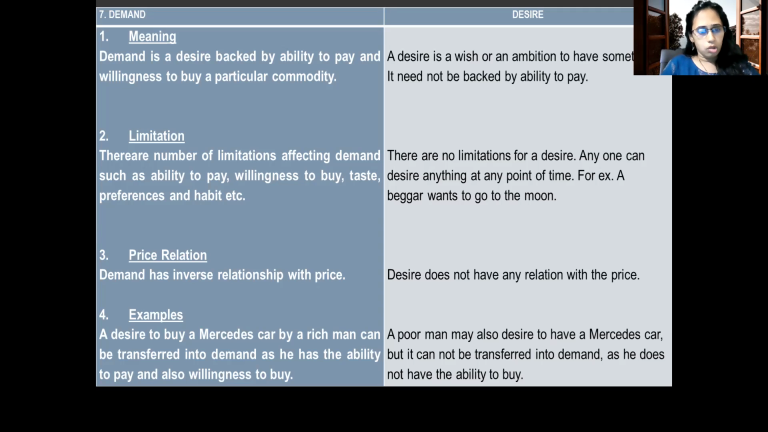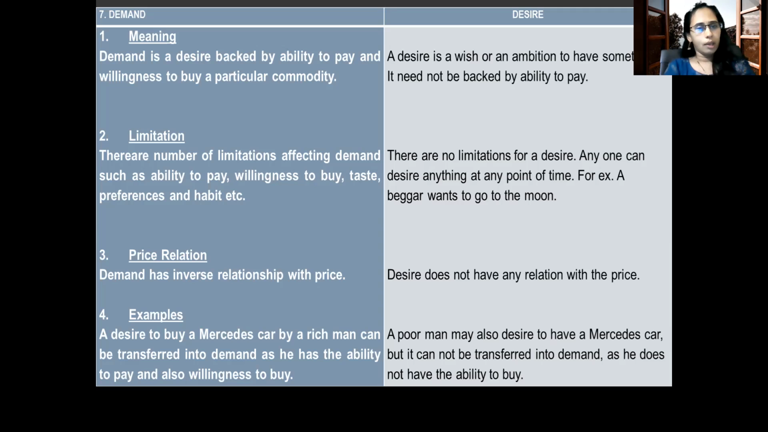Next, price relation. This is the basic part of it. Price and quantity demanded have an inverse relationship. What is an inverse relationship? An opposite relationship. And desire does not have any relation with the price. Desire to buy a Mercedes car, this is a very important example. Students, whenever distinguish is asked, you have to mention the meaning and examples. These two points are compulsory, and if there is a diagram, mention that also.